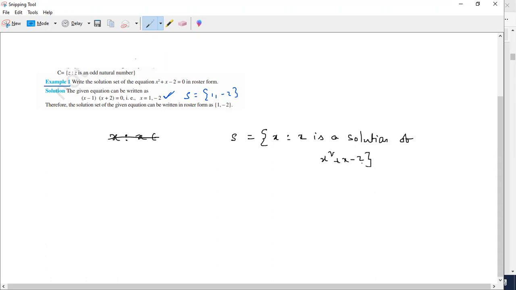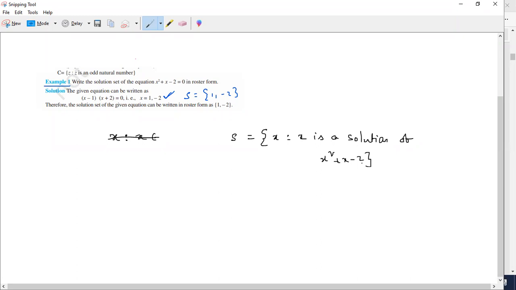That's it, no need to worry. If you solve X squared plus X minus 2, you will get the answer for X. So in this case, the comfortable method is the tabular method because it can show the solutions. The set builder method can't show any solution here, correct?